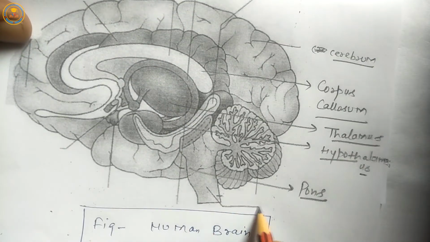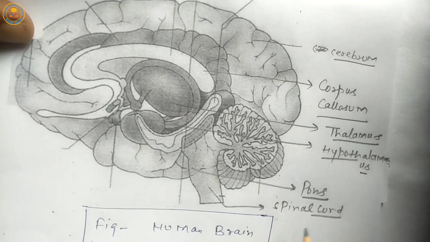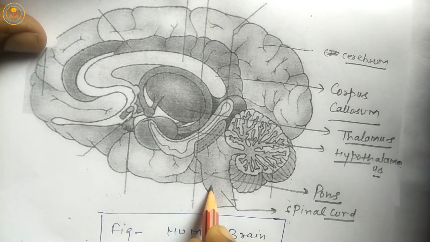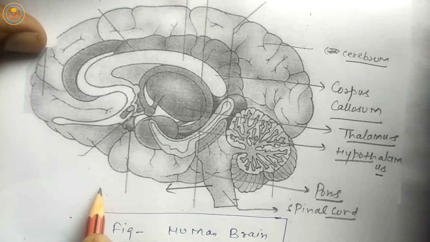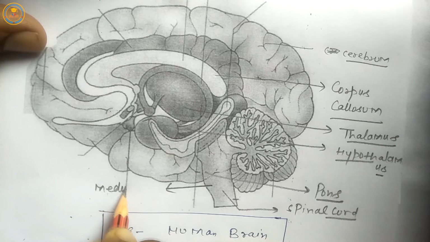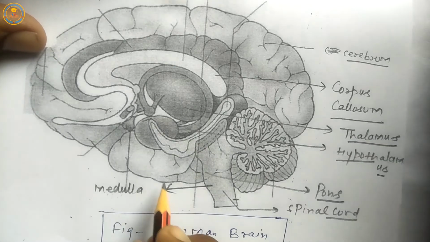Next is spinal cord. Next is medulla oblongata.